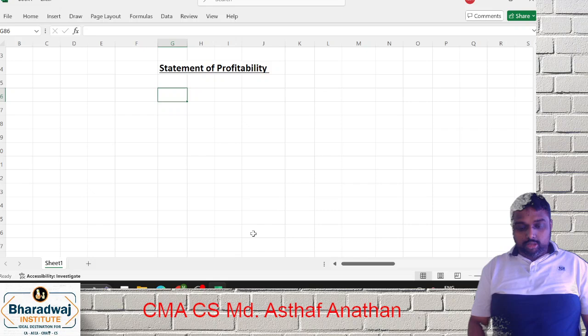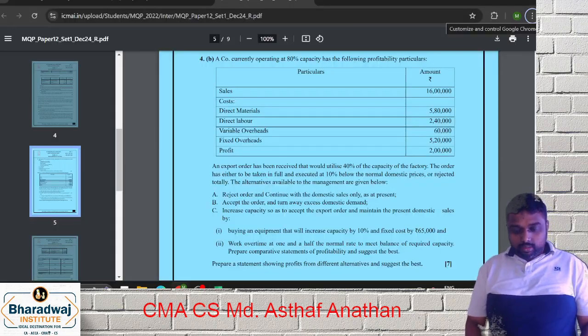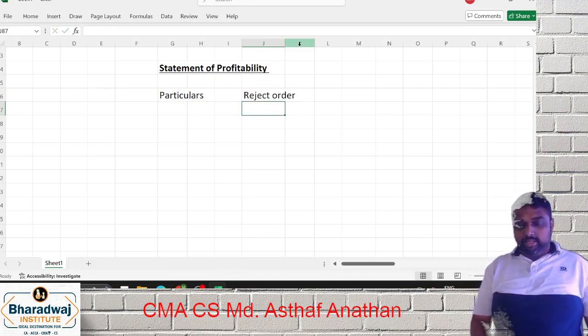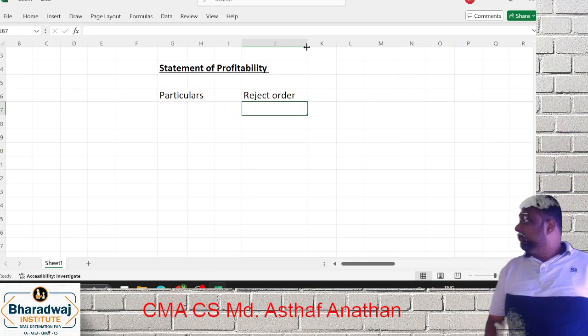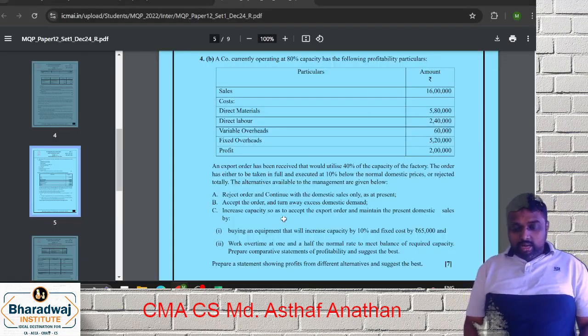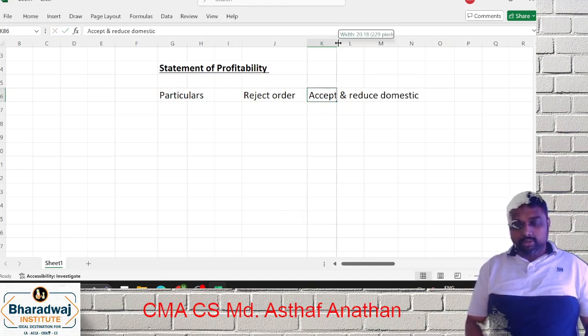Statement of profitability. What all the points do we have? We have 3 cases. First one, reject the order. Next option, accept the order and turn away excess, that is, accept and reduce domestic.